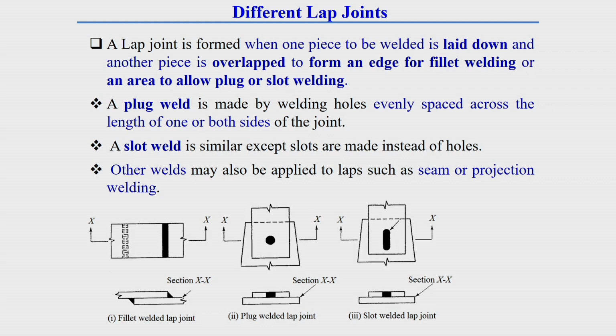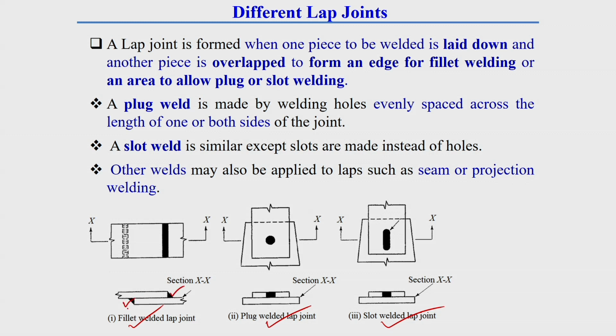Depending on the joining process, a lap weld joint can be of three categories: fillet welded lap joint, plug welded lap joint, or slot welded lap joint. In a fillet welded lap joint, triangular shape welding is done.